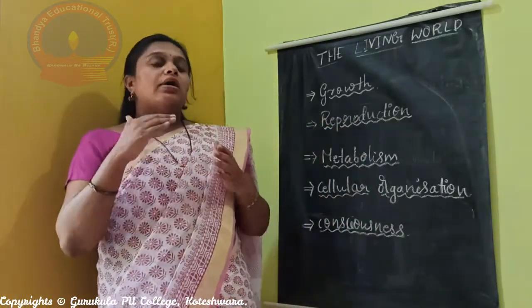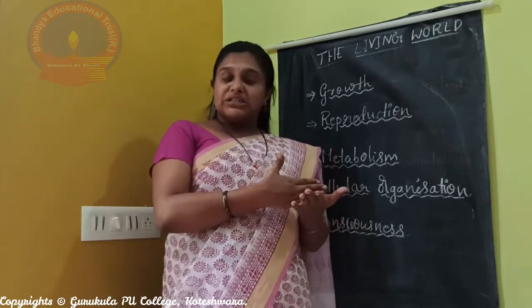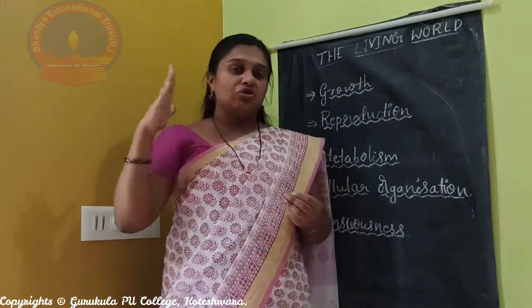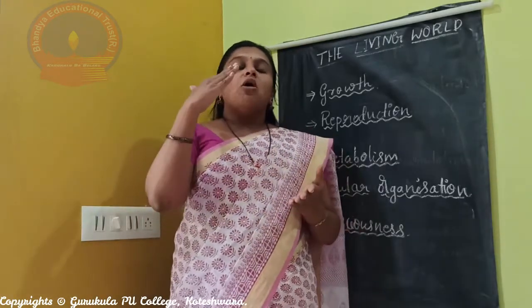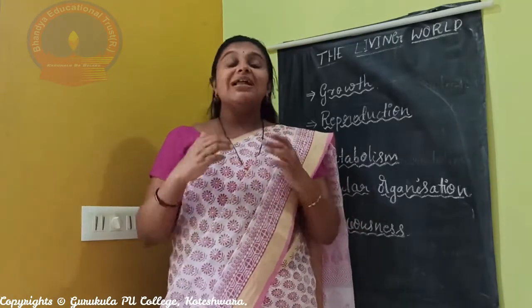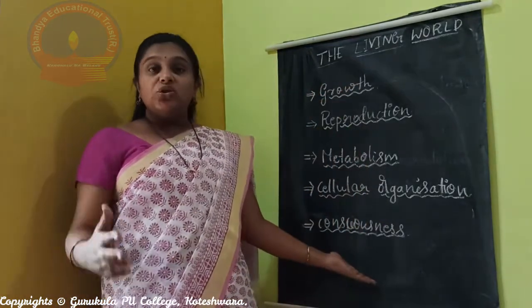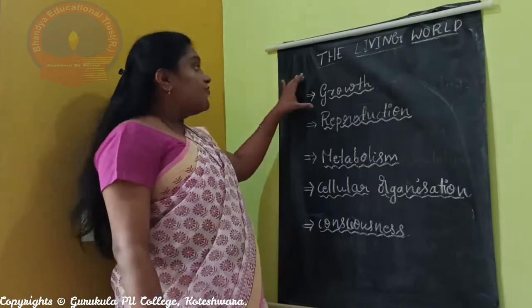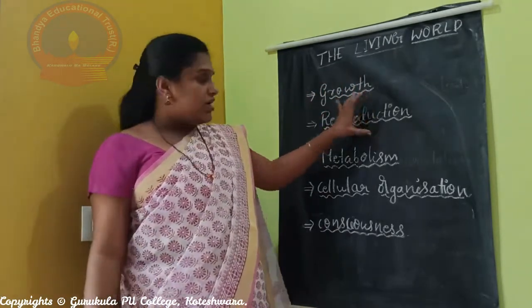Here, when we go to the basics, from bacteria till the most complicated one, that is human, they follow some common characters. I made a list of those characters. Okay, first one is growth and reproduction.